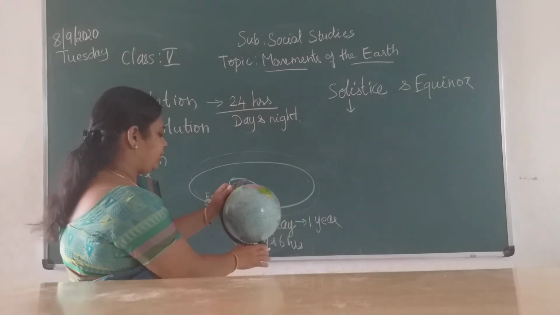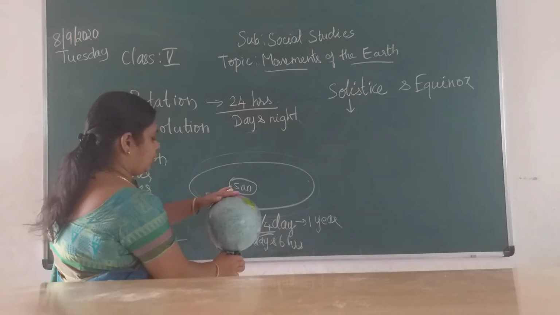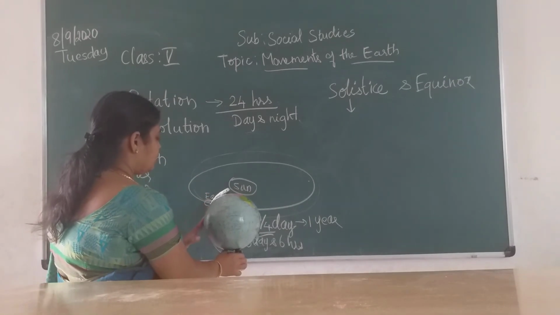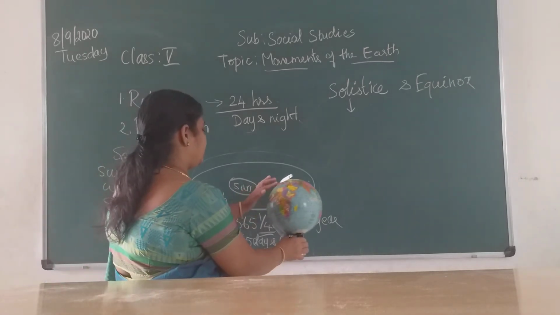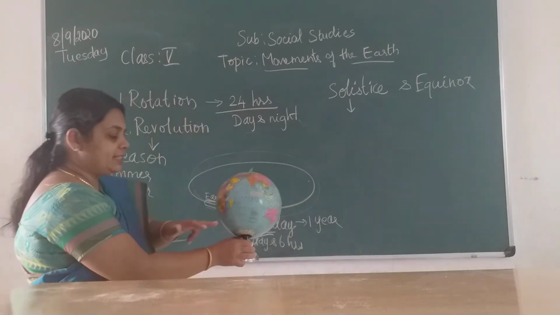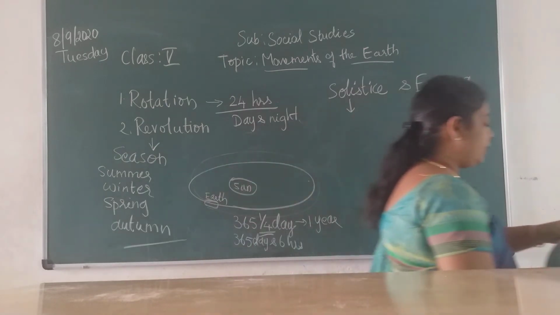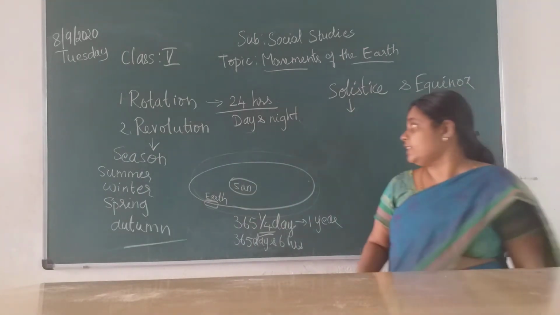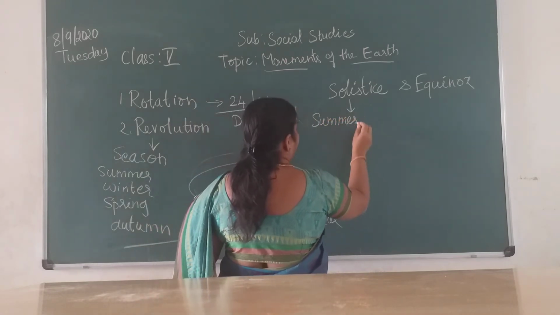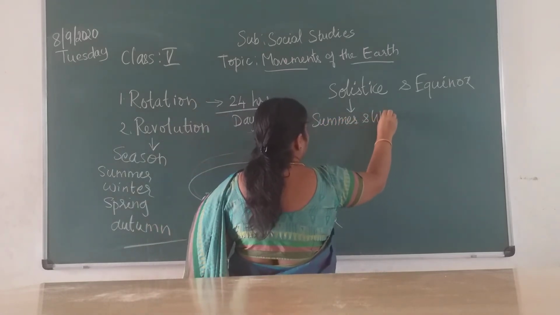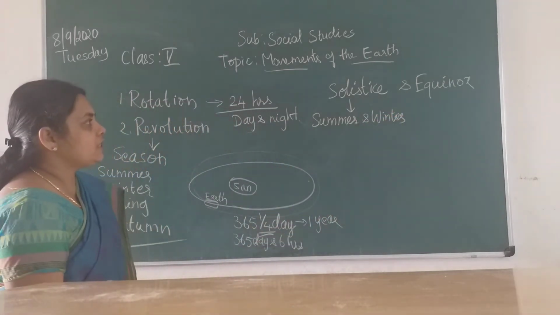See children, you can observe when you keep it closer to the sun. See, this is the northern hemisphere, this is the southern hemisphere. So when it rotates, see, some part, this northern hemisphere gets closer to the sun. Okay, and the southern hemisphere is far away from the sun. So due to this you have 2 things. One is summer solstice and another one is winter solstice. 2 solstices are there. They are summer solstice and winter solstice.